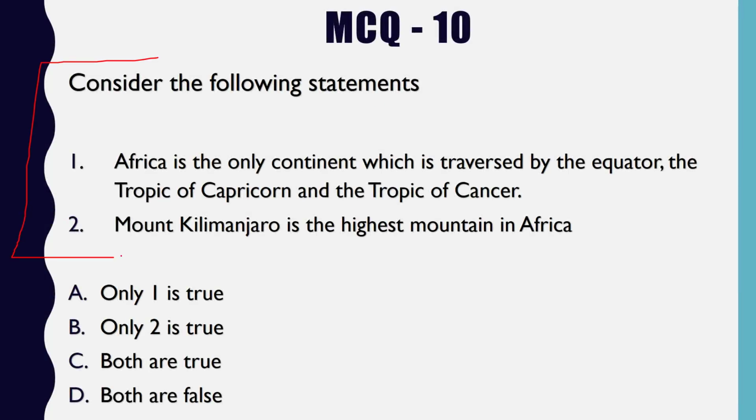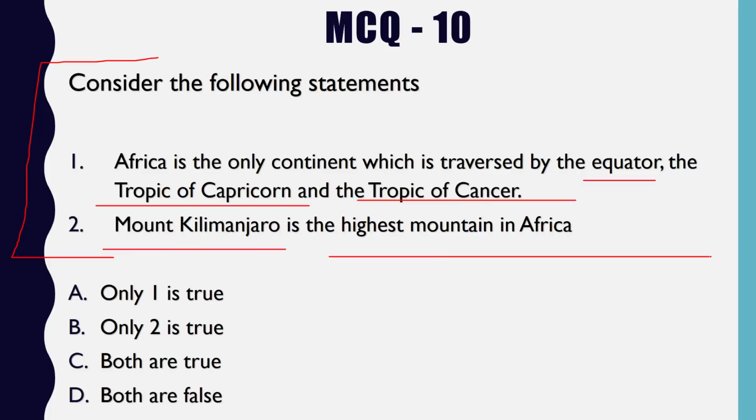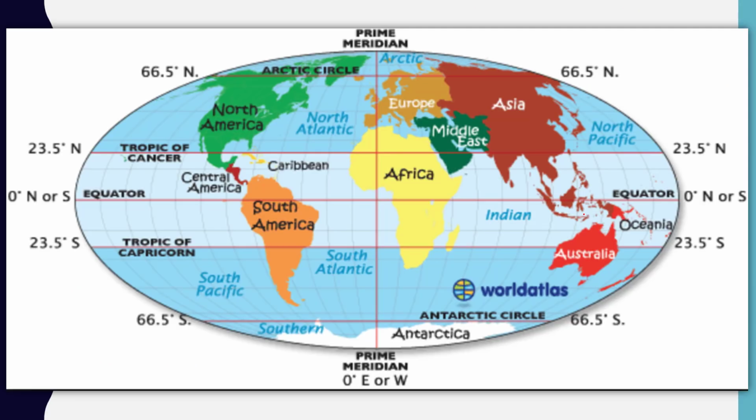Consider the following statements. First, Africa is the only continent which is traversed by the equator, the Tropic of Cancer and the Tropic of Capricorn. Alright. The second statement is Mount Kilimanjaro is the highest mountain in Africa. Let's analyze this part first. Equator, Tropic of Capricorn and Tropic of Cancer. You can see this is the map of the world, and these are all the imaginary lines: Equator, Tropic of Cancer and Tropic of Capricorn.